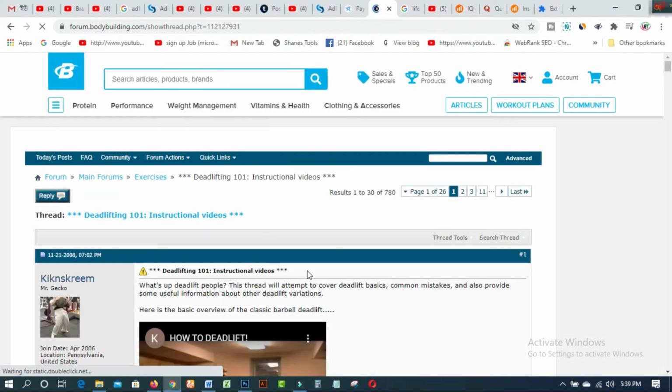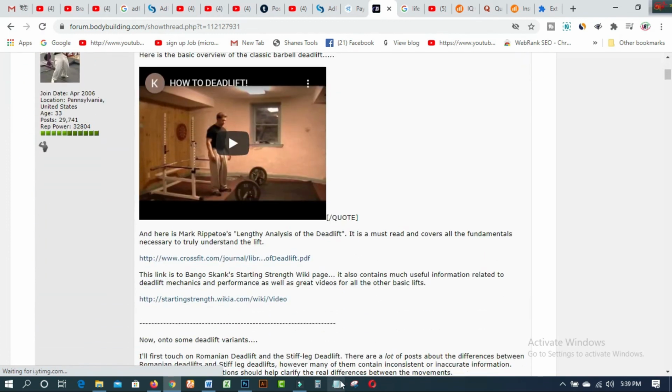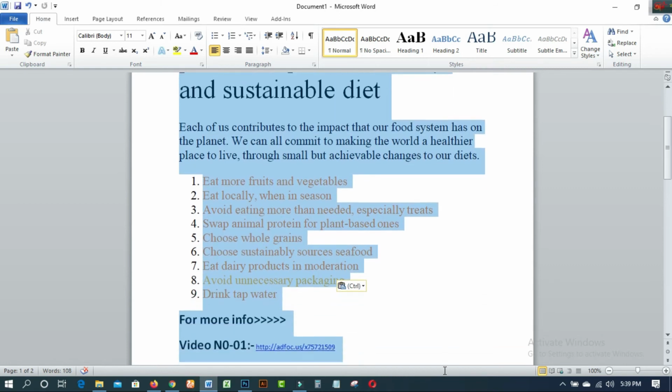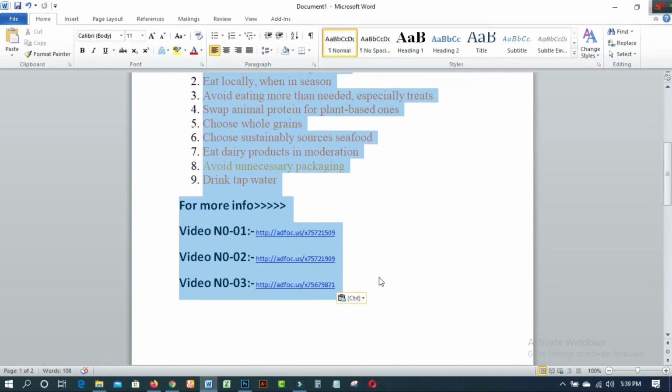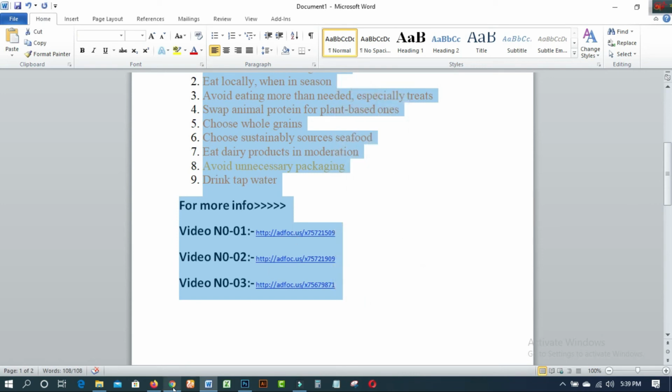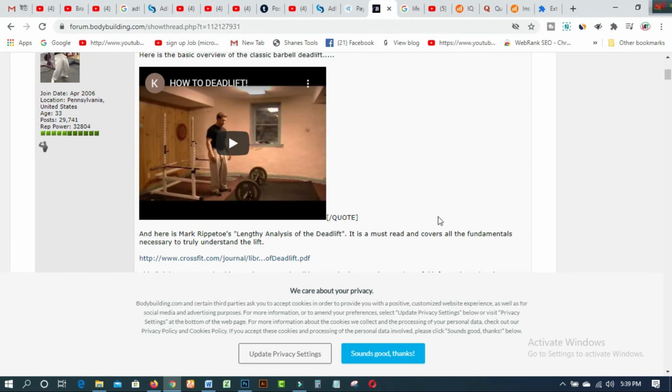So this is the best and easiest way right now. You have to copy your template. Just press the right button of your mouse pointer, copy from here, and come to this one, and then you can provide your template link, all the links over here.